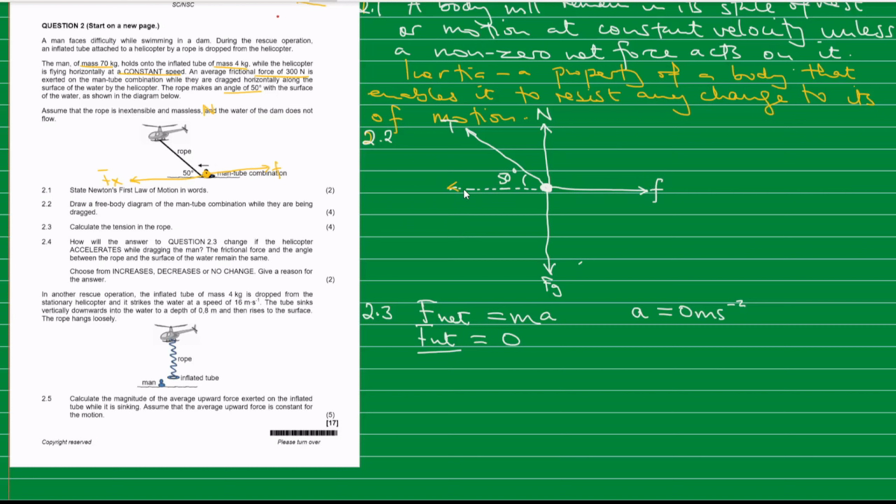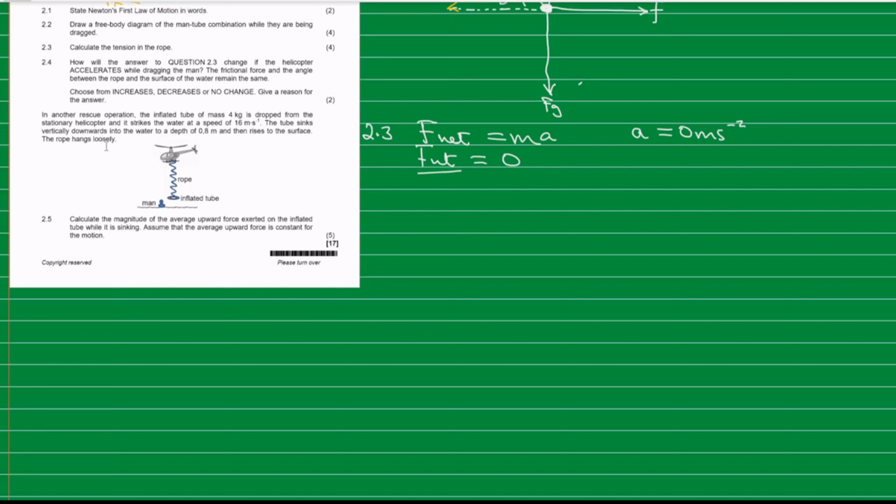Now, to be able to determine that force, let's say we have got our tension, our force tension is acting in that direction, and it is acting at an angle of 50 degrees.